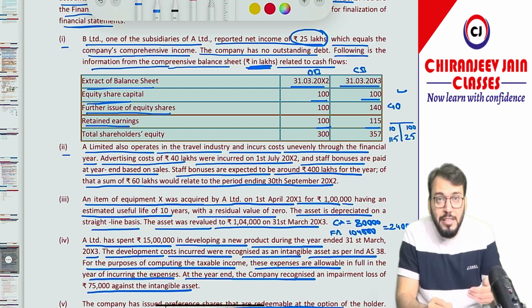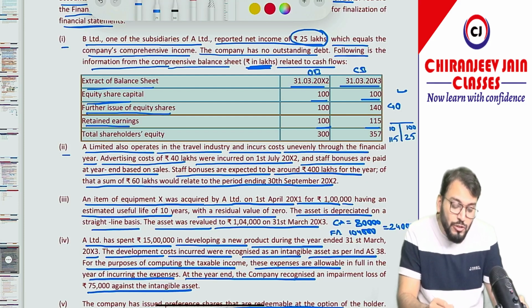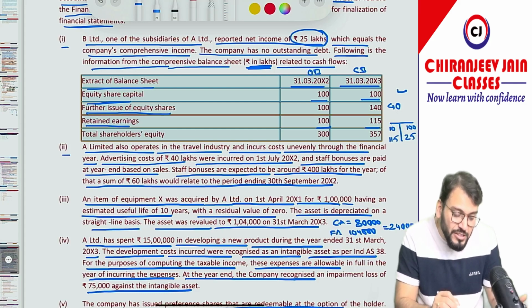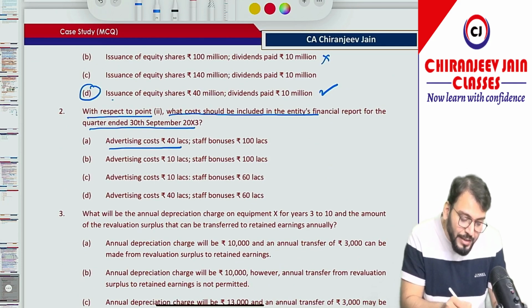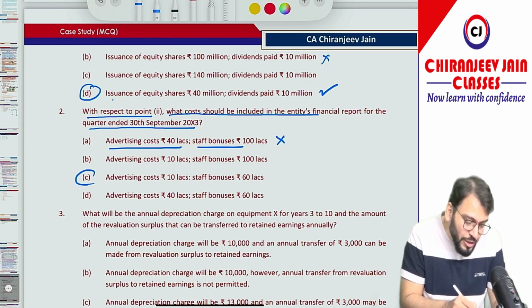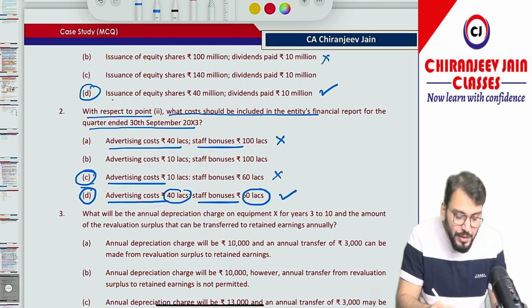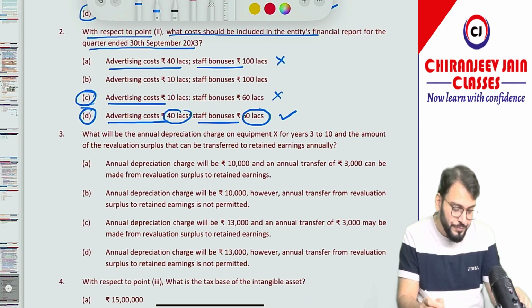But staff bonuses, it is given that they can be anticipated at year end. Therefore for each quarter we can anticipate it. Therefore out of 400 lakh we should charge staff bonus of how much? 60 lakh. So 40 lakh plus 60 lakh, 100 lakh should be the expense of that quarter. What they have given, advertisement cost of 40 lakh and staff bonus of 100 lakh, this is not correct. Option C, advertisement cost of, no, this is also not correct. Option number D is correct. Advertisement cost of 40 lakh and staff bonus of 60 lakh will be related to the quarter ended 30th September 2003 as per Ind AS 34.